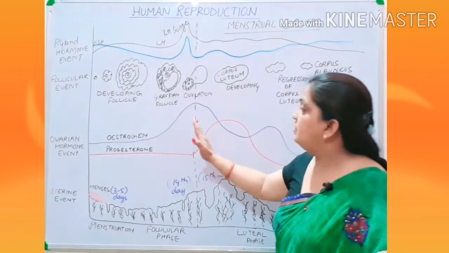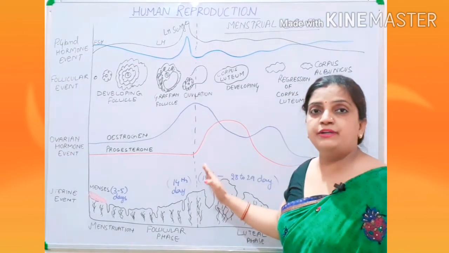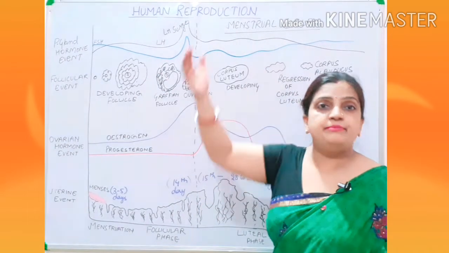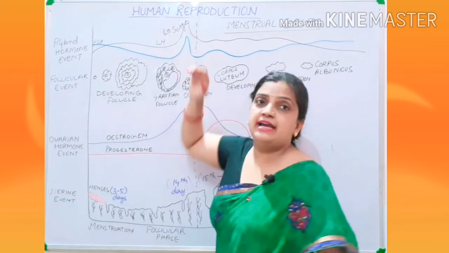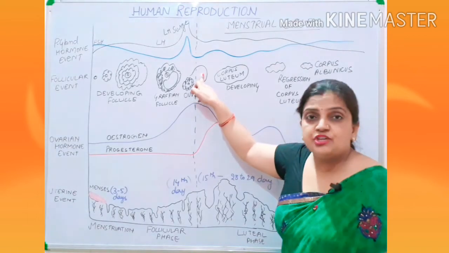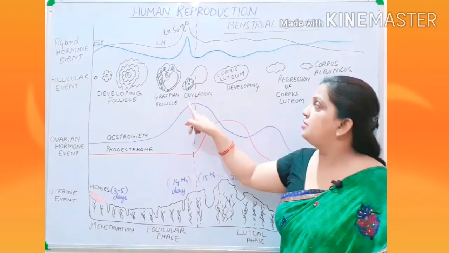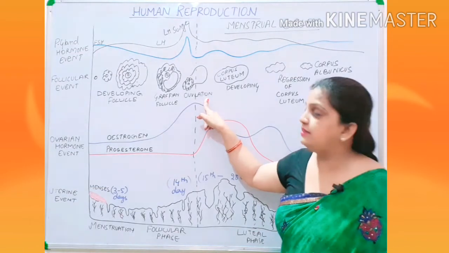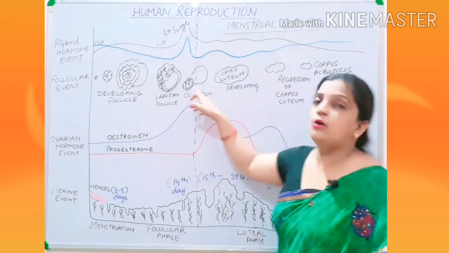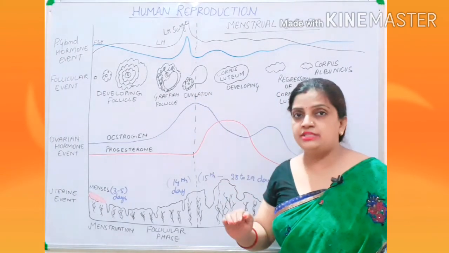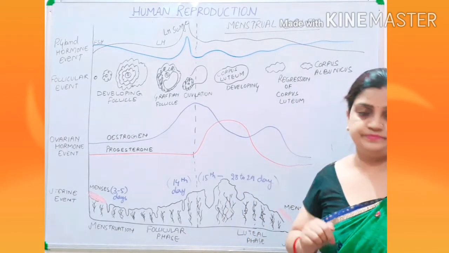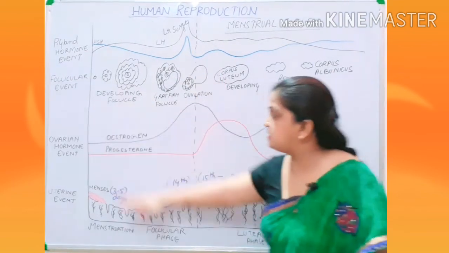But when the follicular development reaches the mid of the month, the 14th day, suddenly this LH is secreted at a very high peak, and this peak is called the LH surge. This LH surge activates the rupturing of the Graafian follicle, due to which ovulation takes place and the secondary oocyte ovulates out into the oviduct and waits inside the oviduct for the sperms to come so that fertilization can take place. Now children, this much is clear to you all.